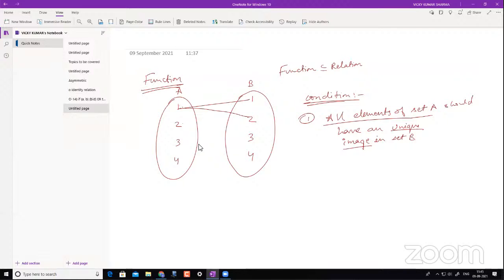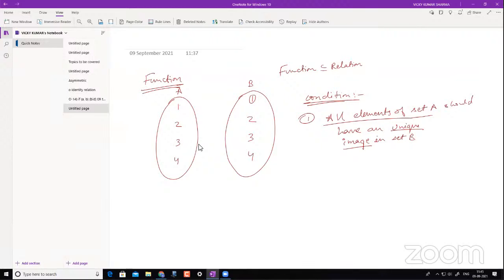Sir, it is onto relation. We'll come to that. Wait. Is this a unique image? Yes, it is. Because two has got a unique image as one, and one has got a unique image as one. Right? But you see, when 2 has 2 images, this is not a unique image. It is giving me 2 images in set B, right? So when these things are happening, this is not a function. Yes, sir, one-to-many relationship. So now you understand this.